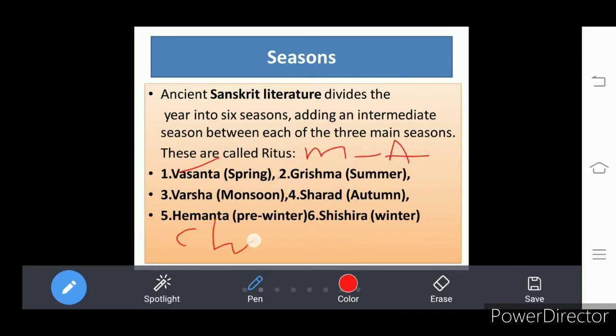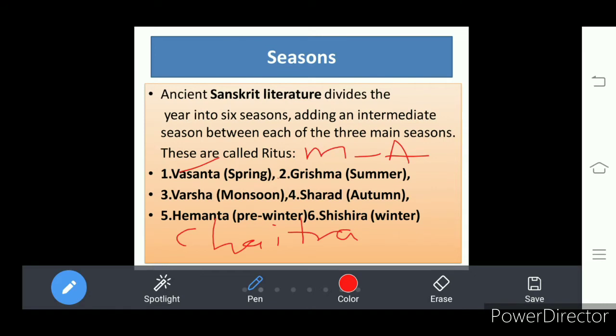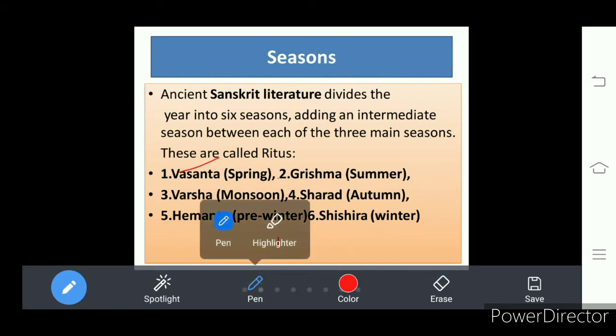These are used by the priests, Pandits. Pandit says this is Chaitra Masam, this is Vaishakha Masam. Ashada completed, Shravana started, like that they say. So March in the sense it is Chaitra, and April in the sense it is Vaishakha. And next there is Grishma.